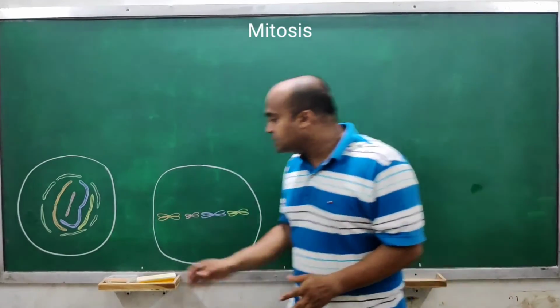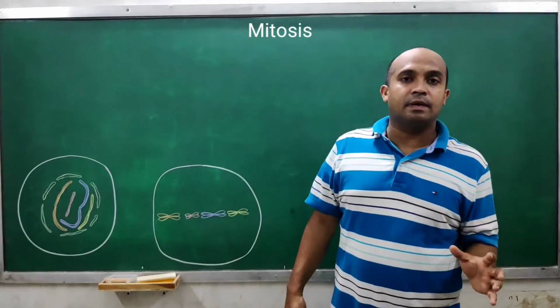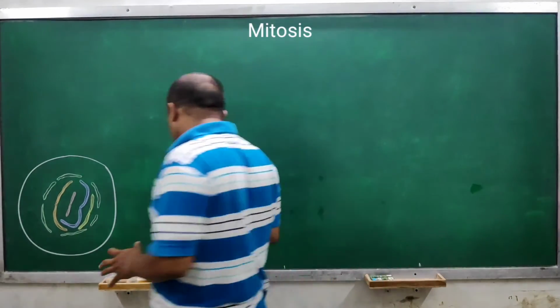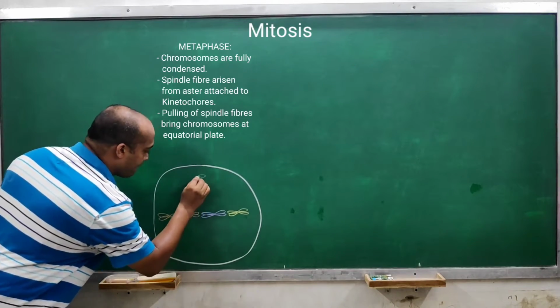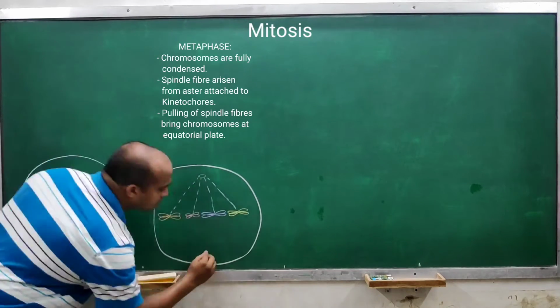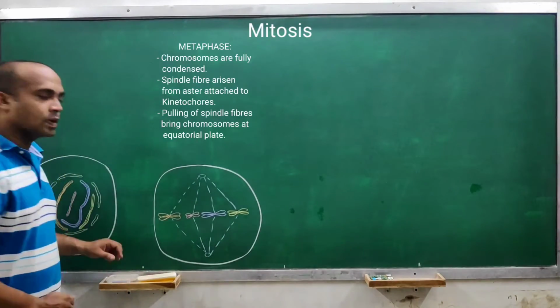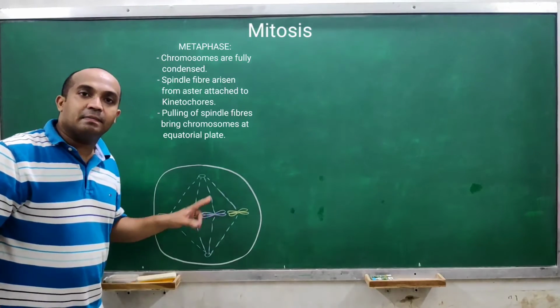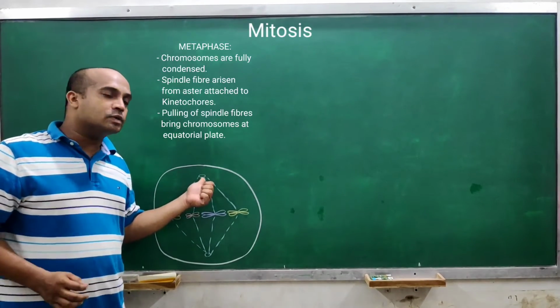But before they get arranged at the metaphase plate, they get attached to the spindle fibers, right? These are spindle fibers that are made up of microtubules. They have radiated out from the centrioles.